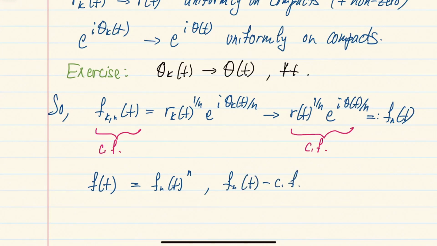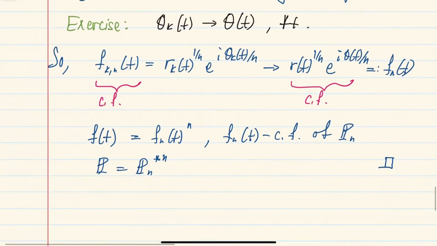So in particular, it's a characteristic function of some distribution, let's say P_n, and of course this means that P is an n-fold convolution of this P_n, which proves what we want, namely that P is an infinitely divisible distribution. Okay, so this finishes the proof of this lemma.